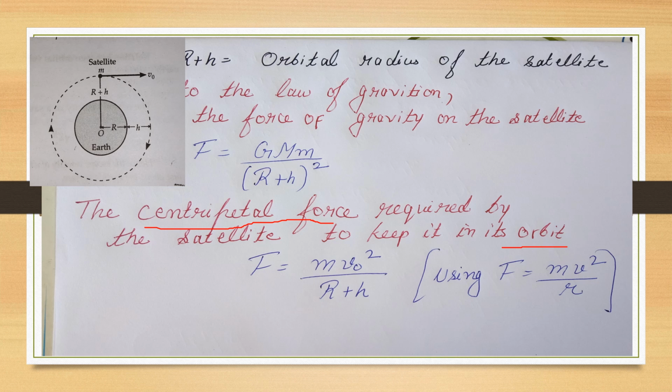We know the formula of centripetal force, F is equal to m v square over R. In this case, the velocity v is the orbital velocity of the satellite, so we use the symbol v0 square, and for the distance R, here the distance is R plus h, so we replace R with R plus h.